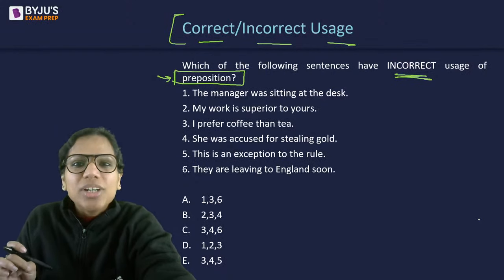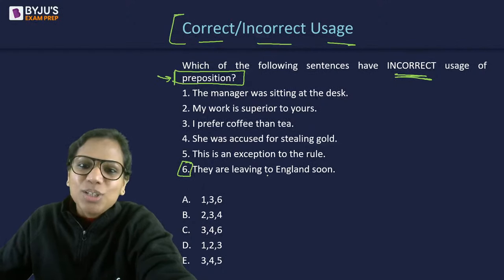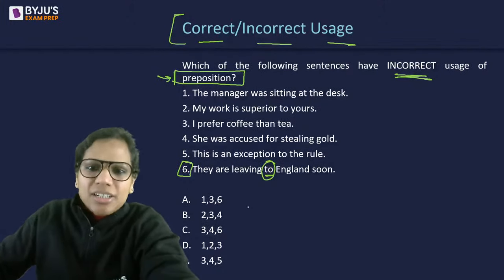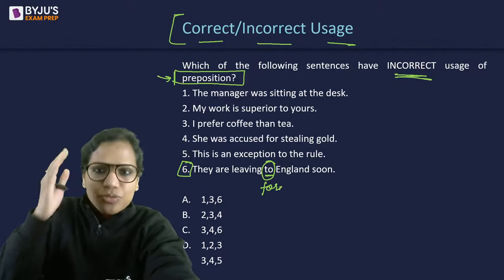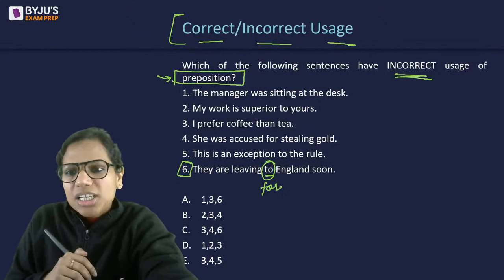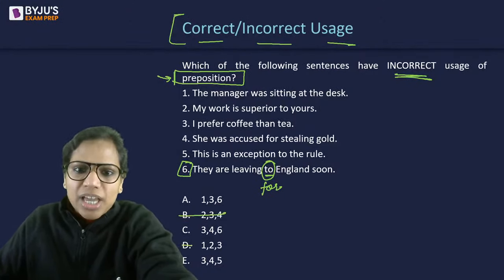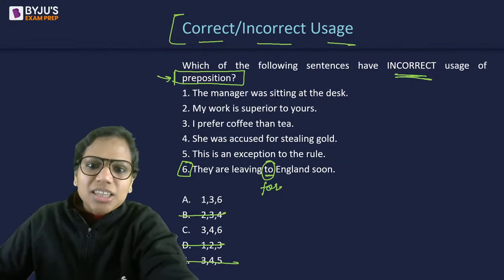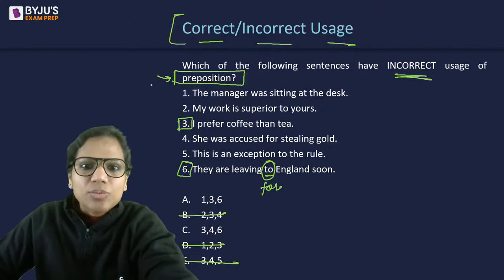They are leaving to England soon. To me, this was the most glaring error. If they are going to England, you say they are going to England soon, or they are leaving for England soon. Not they are leaving to England. So 6 was definitely erroneous, and that is why I eliminated B, D, and E. Then 3 definitely has an error, so I did not even check 3. It comes down to 1 and 4.